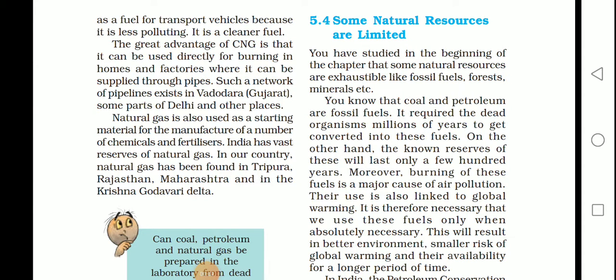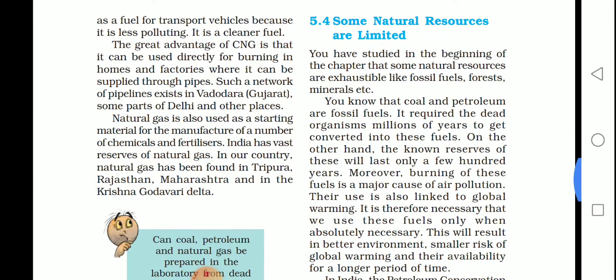Already we have learned about coal and petroleum. From petroleum we obtain different constituents, such as lubricating oil, petrol, diesel and paraffin wax. These are the substances which we obtain from petroleum. This petroleum is obtained from underground, and also with the help of a fractional distillation tower.